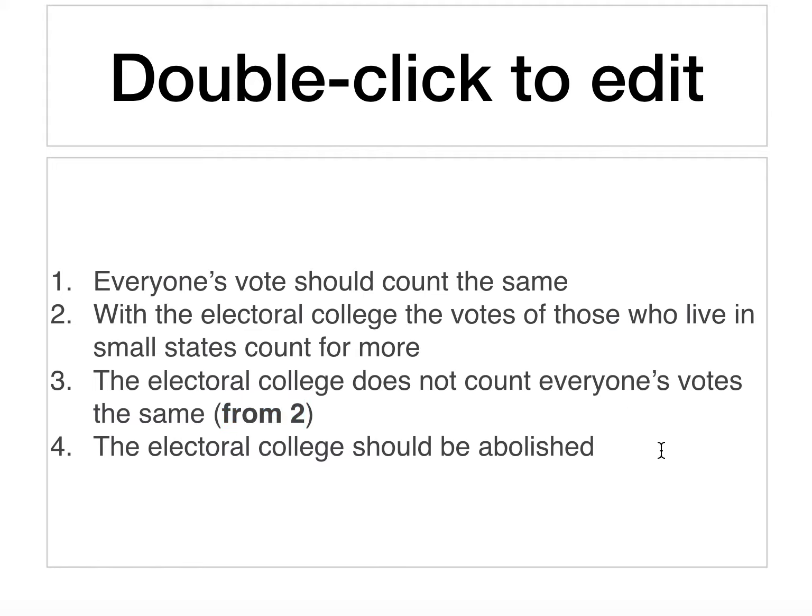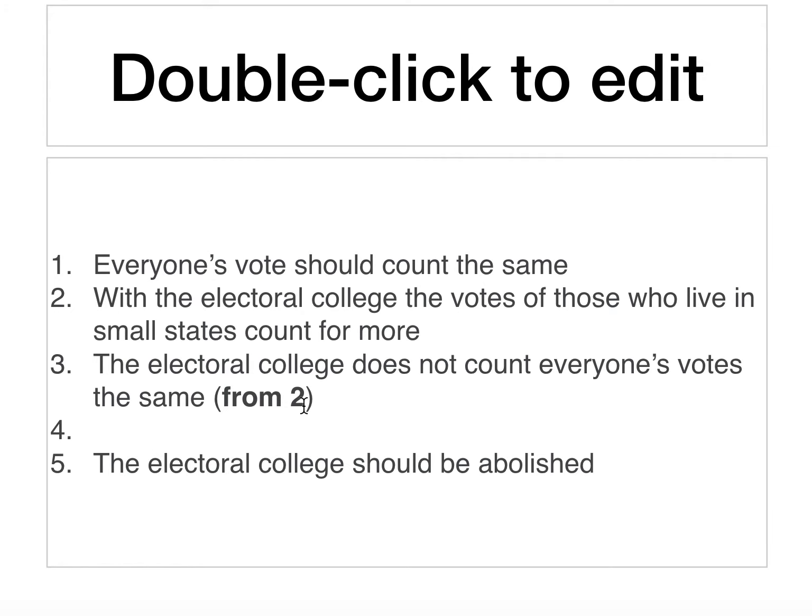Okay, so once we've got that, look at lines 1 and 3 now. Everyone's votes should count the same. The Electoral College does not count everyone's votes the same. And really, you can see that the conclusion is supposed to follow from those two facts, the conflict between what should be the case and what isn't the case, right? But there's another assumption that I think is needed here, and there's a couple ways we could fill this out. One is that we could say, think about what 1 and 3 show.